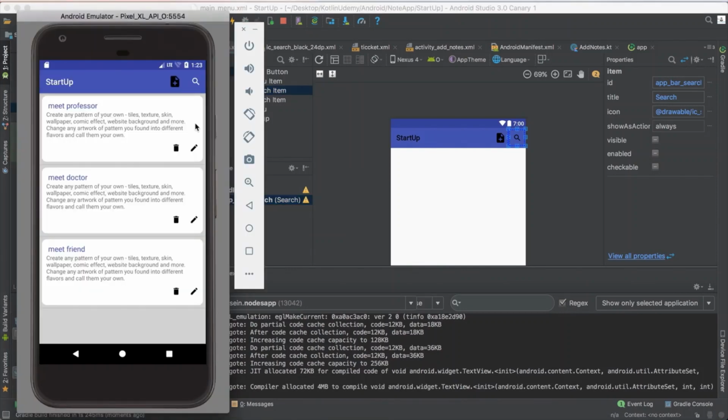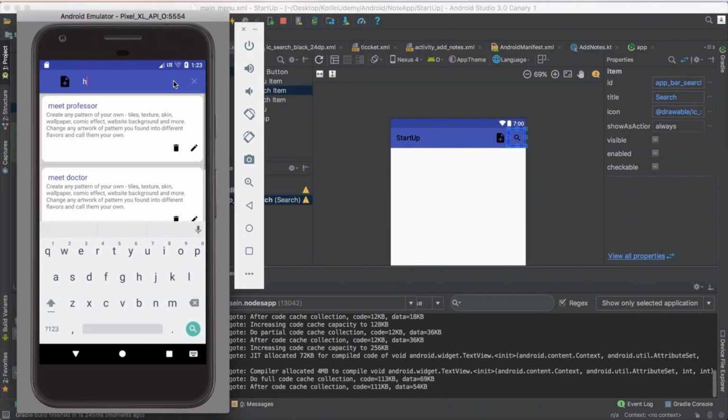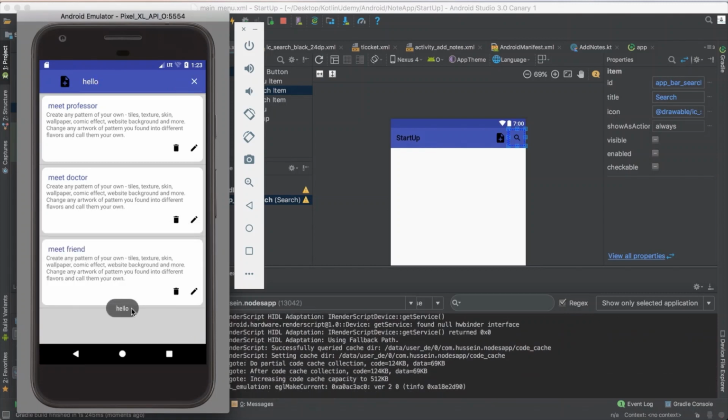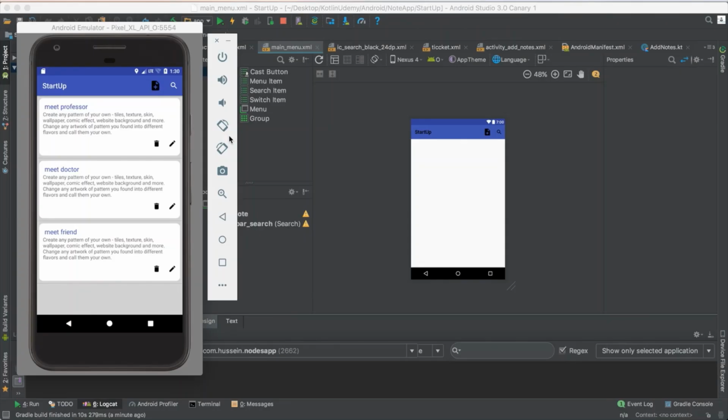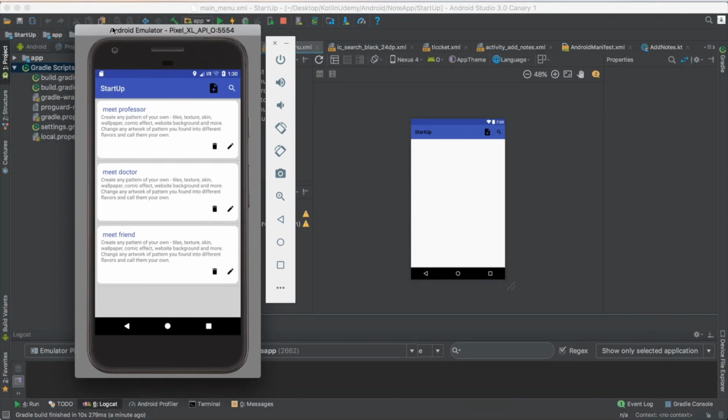So just fix it. Now if I just click here, searching, I say hello. If I just click search, it shows me the word hello. That means good. Yeah, we are good. Let me go next. I think for now everything is good.